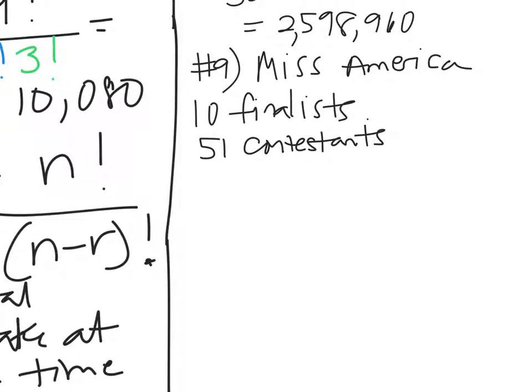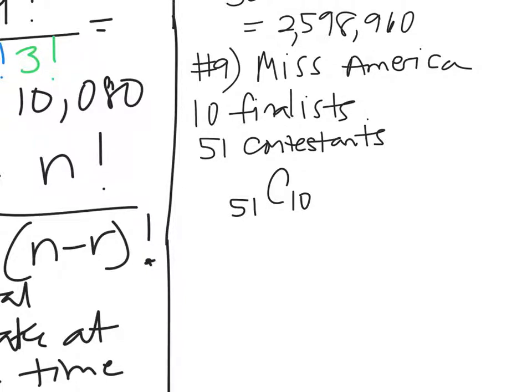Now, does it matter? They're all 51 standing up there, and they're going to choose 10 of them to be the finalists. Does it matter what order they choose them in? Maybe to the girls it matters because you want to get picked first, but it doesn't matter. This is not placing them in order. It's picking 10 of them to be in the final group. I always think of groups as combinations. So there's 51, and they're going to choose 10 of them. How many different options are there?